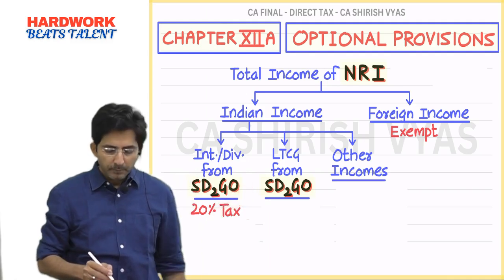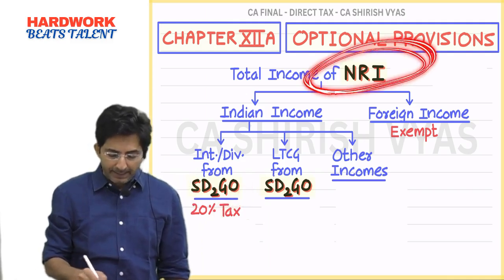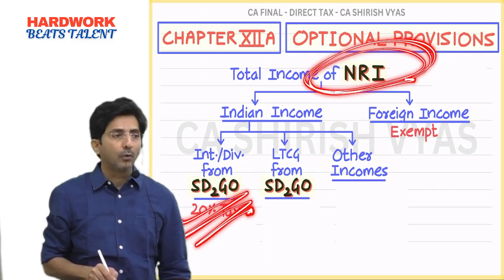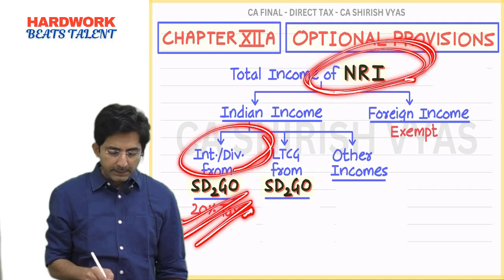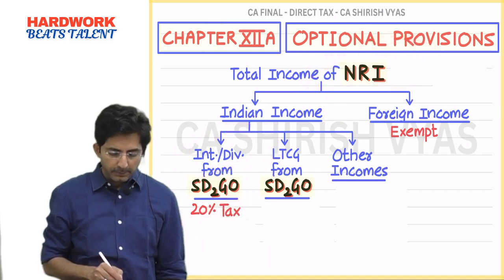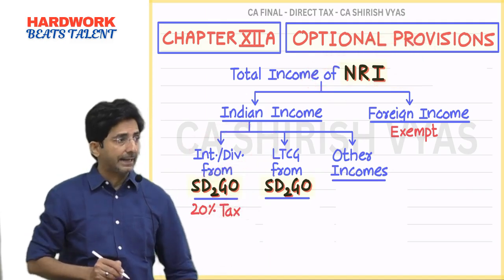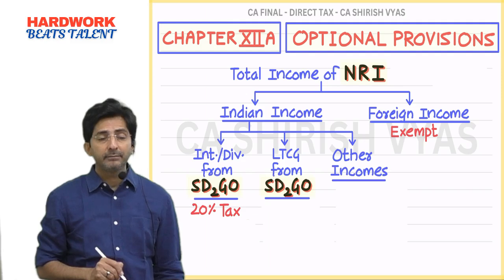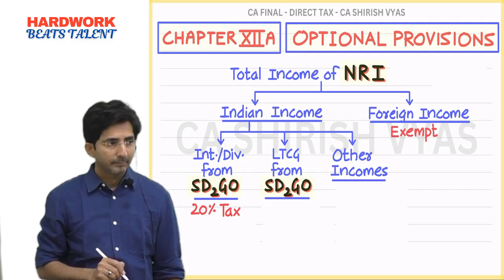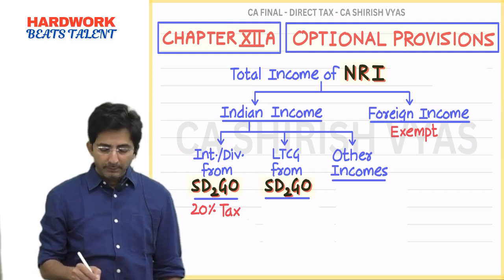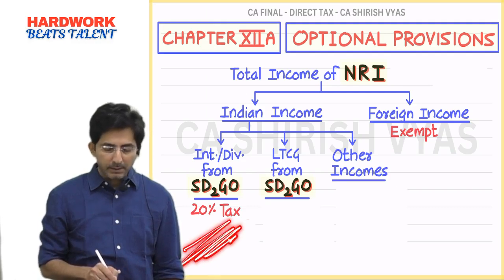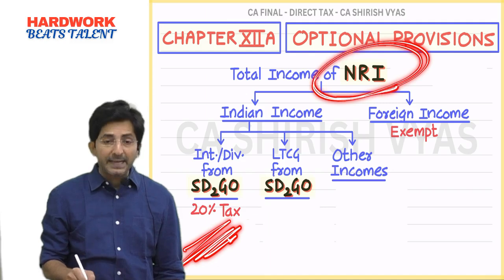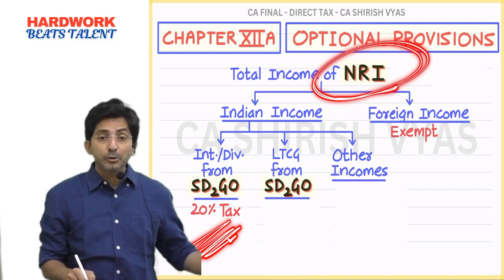Okay. So that means if an NRI has invested in SADGO, whatever interest and dividend income he earns will be subject to only 20% tax. This is a concessional rate. Why? What is the logic? This is a concessional rate not because the government loves NRIs. Government does not love NRIs.